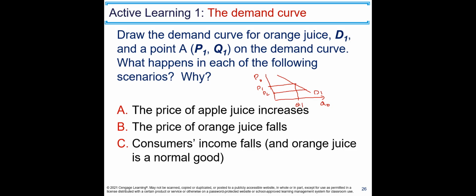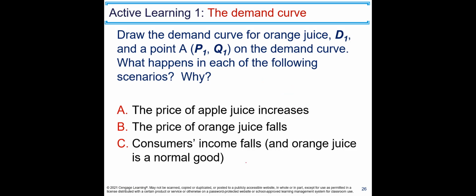Because you can change the price on the vertical axis, and by moving from A to point B, you can see that there is a change in quantity demanded. So the quantity demanded increases. Here, increase in quantity demanded. What was it here? Increase in demand.